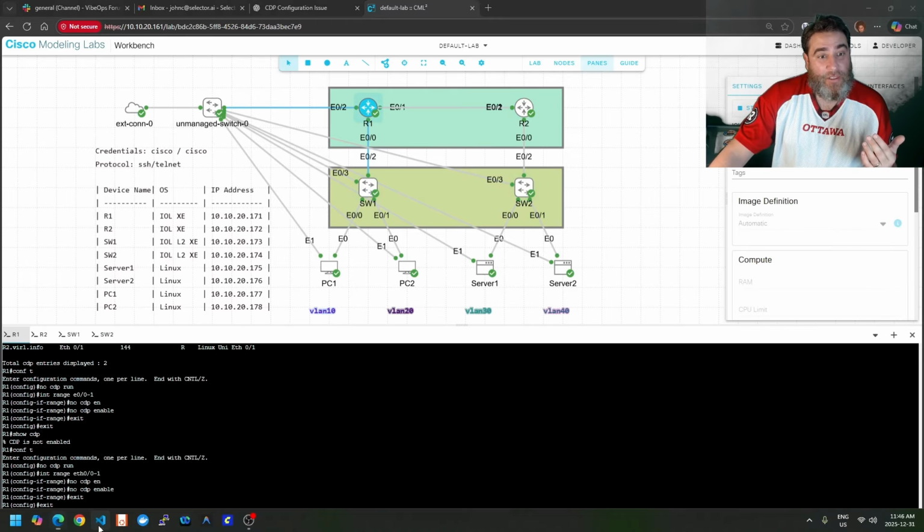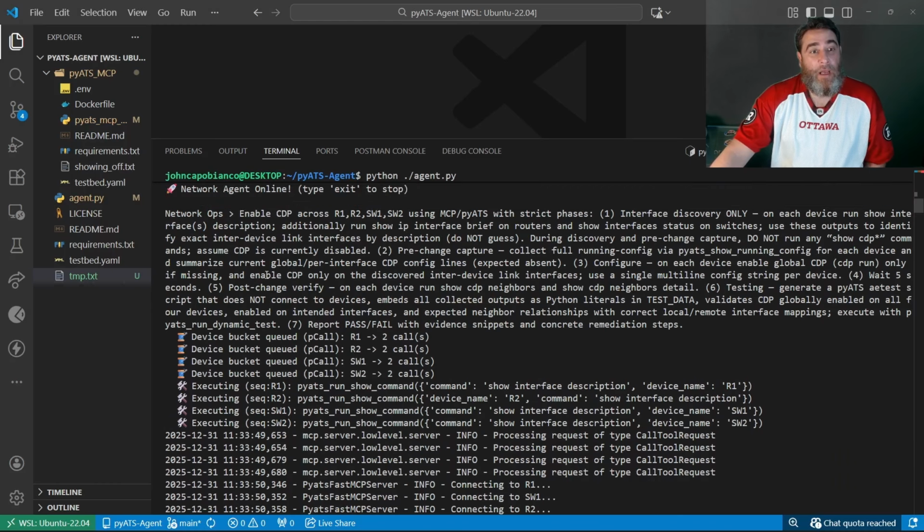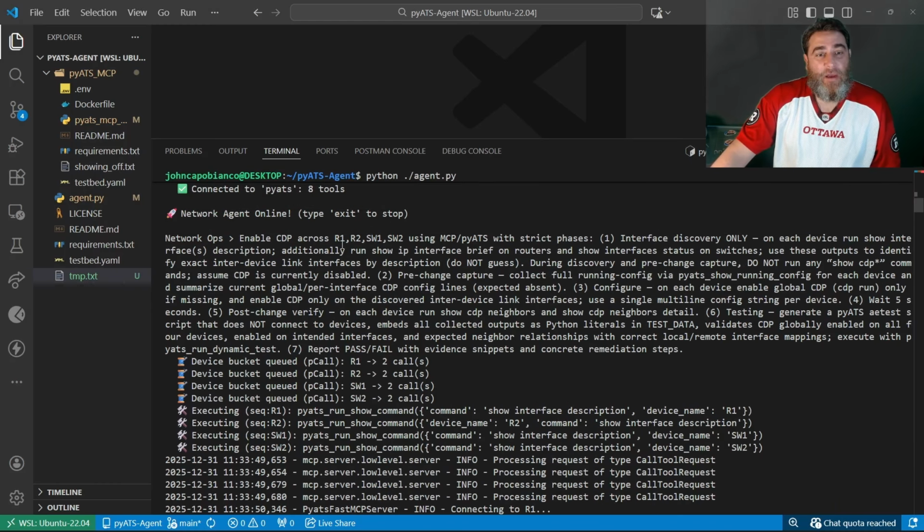All right, so now let's take a look at the prompt and how this worked. I'm going to read the prompt. Enable CDP across R1, R2, switch 1, switch 2 using MCP/pyATS with strict phases. 1, interface discovery only. Go out and get the interfaces so you're not guessing about their names, like it's not ETH01 or gig01 or 10 gig or whatever, that kind of stuff. I try to tell it not to run any show CDP command, assume it's currently disabled. It sort of ignored that, which is okay.